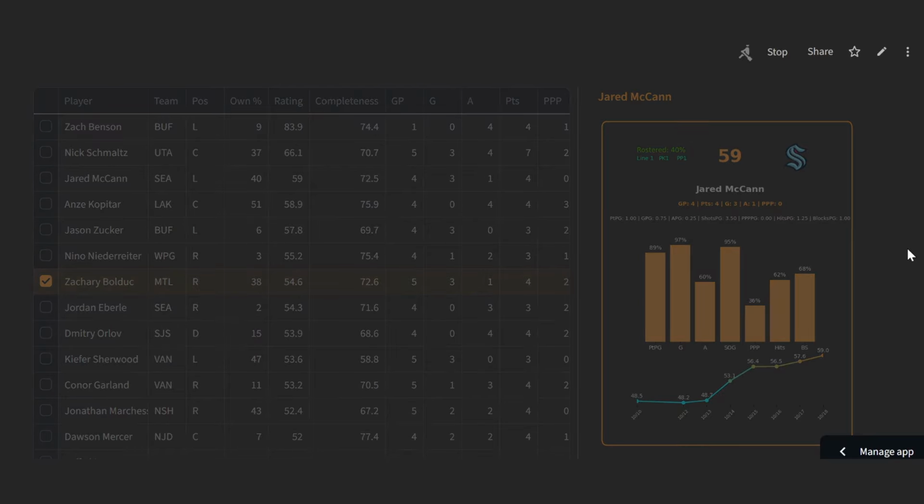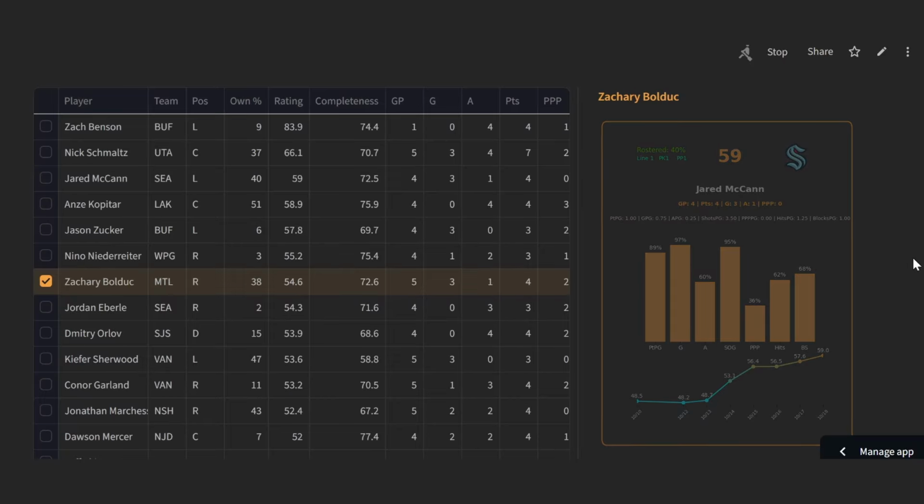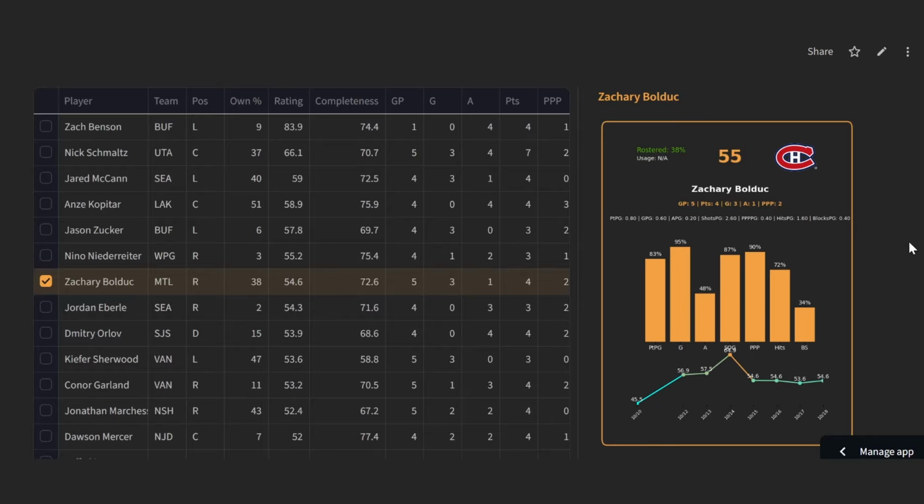Another guy I wanted to keep an eye on is Zach Bolduc, another single position right winger that I may not be able to get, but he was red hot to start the season. He might have cooled off a little bit over the past week, but obviously Montreal is not cooling off. They are red hot right now. 4 points in 5 games. 3 of those are goals. 2 of them are power play points. I don't believe it has his line usage, but used on one of the 2 power play units, and both of them are relatively productive.